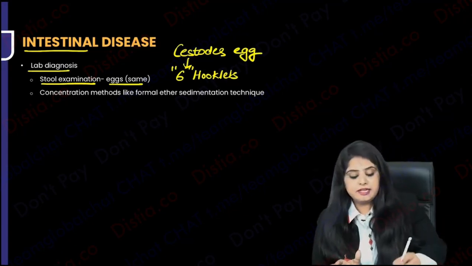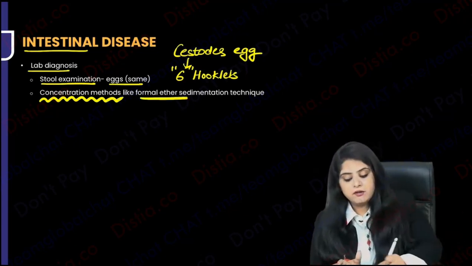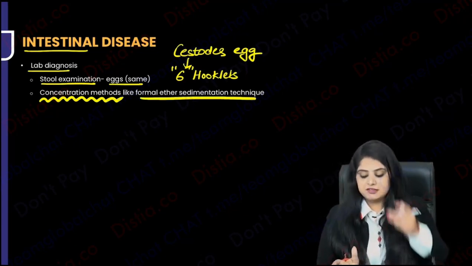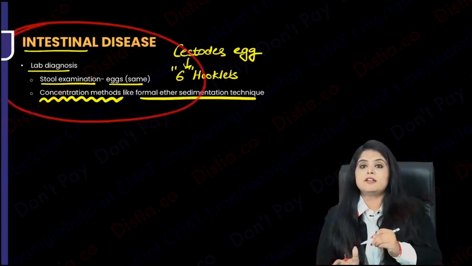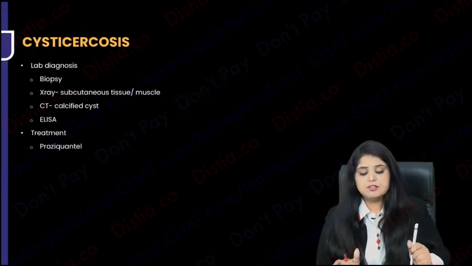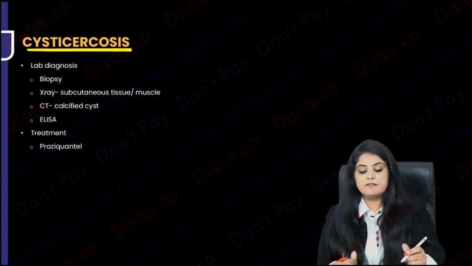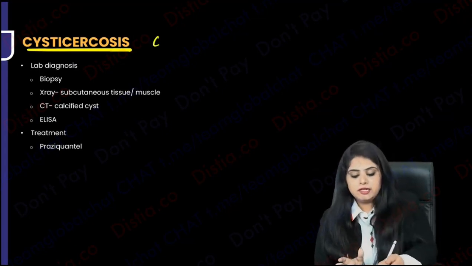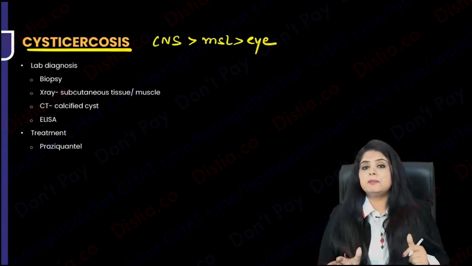And if you can't see the eggs, what are the concentration methods I taught you in the beginning of parasitology? There are formal ether sedimentation techniques that you can use. So ye to tha for the lab diagnosis of intestinal infection. But what do you do in the lab diagnosis of other situations? Cysticercosis, like for example neurocysticercosis hoga, ya fir neuro is just one organ, na? It can go into the muscle also, it can go into the eyes also, it can go into skin also. So there are so many different places it can go to.